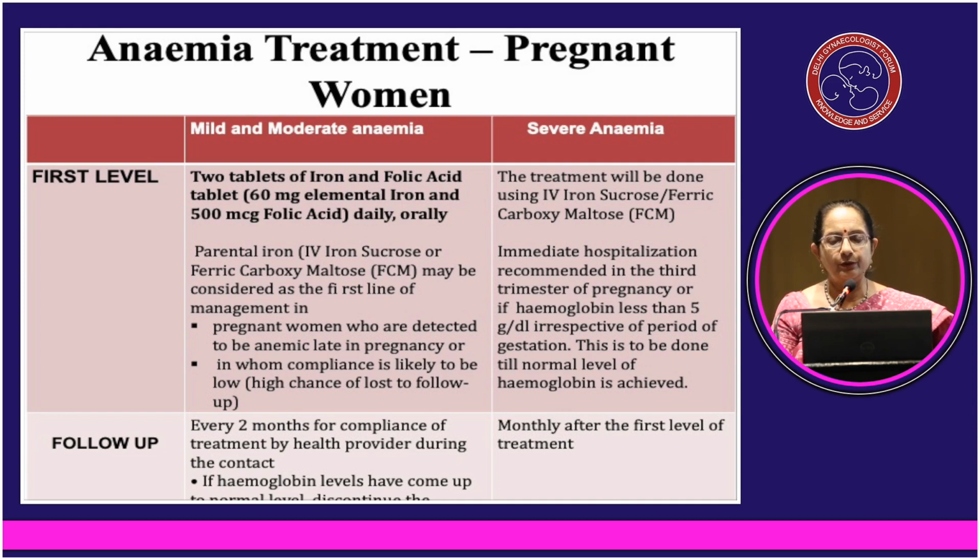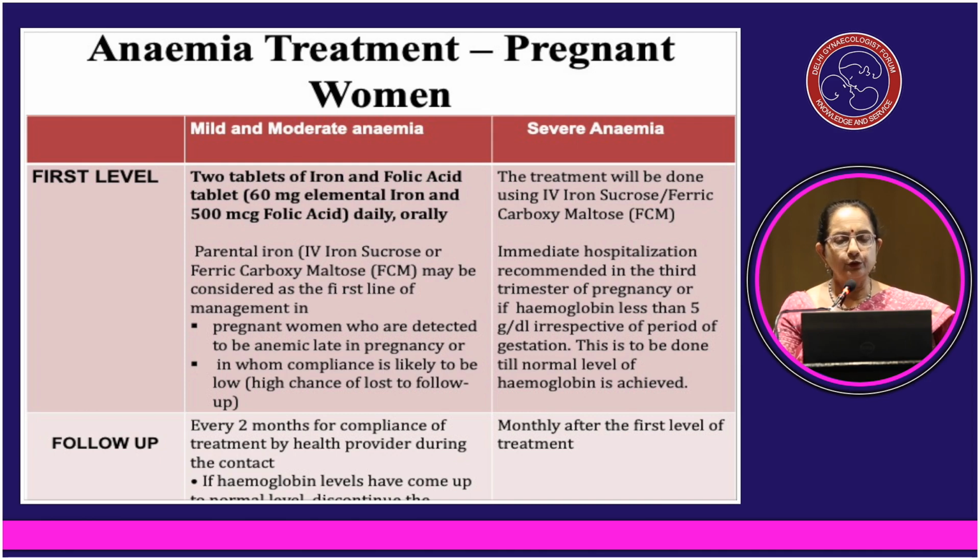or ferric carboxymaltose. Immediate hospitalization is recommended in the 3rd trimester of pregnancy, or if hemoglobin is less than 5 grams per deciliter, irrespective of the period of gestation. This is to be done till normal level of hemoglobin is achieved.